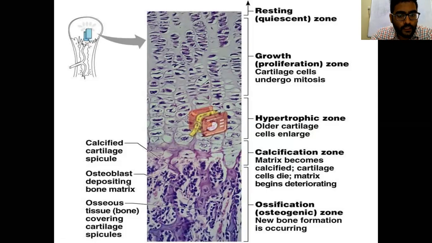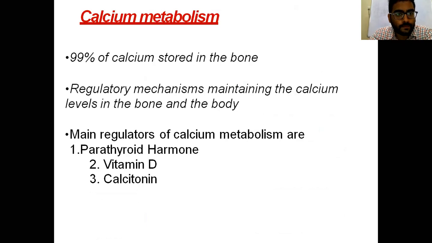Then the DNA and matrix degenerate and provisional calcification takes place, growing towards the metaphysis side. In the ossification zone, complete ossification starts and merges into the metaphysis.